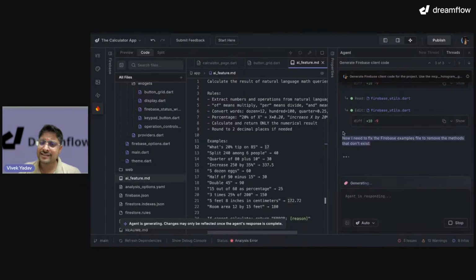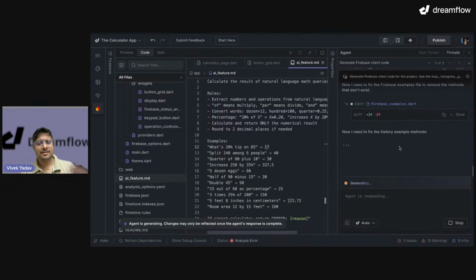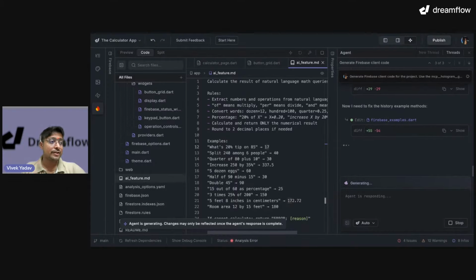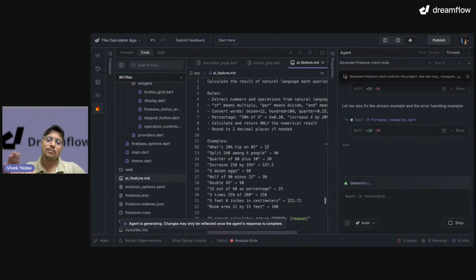Okay, so look at this. The agent is able to understand where it has to add and where it has to remove, and it is able to do it. But our job has to be very clear: we should add a very clear and concise prompt to our agent. We should provide a correct and specific prompt to our agent. We should not provide anything vague to an agent or any kind of agent.